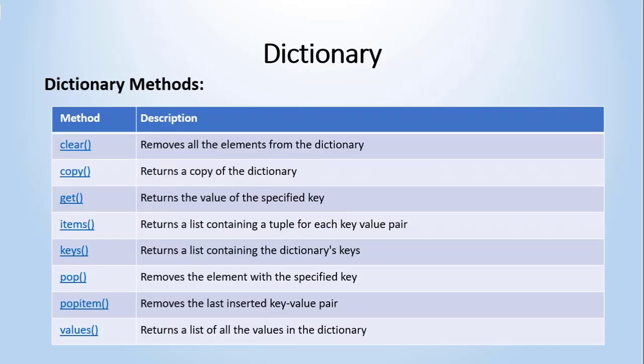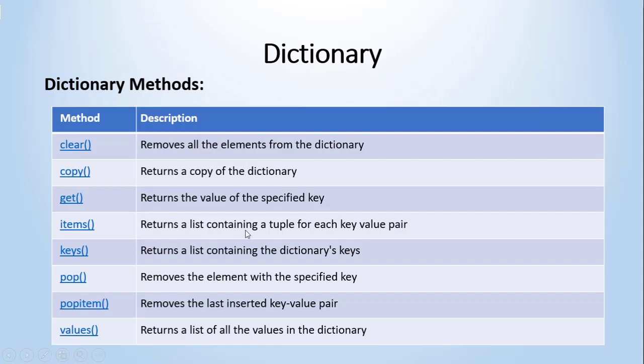Now we are going to see the dictionary methods. Most of the methods we have covered while seeing those particular operations: the clear method, the pop method and the popitem method. We will see the remaining methods, that is copy. Again I am explaining: clear removes all the elements from the dictionary. Copy returns a copy of the dictionary.